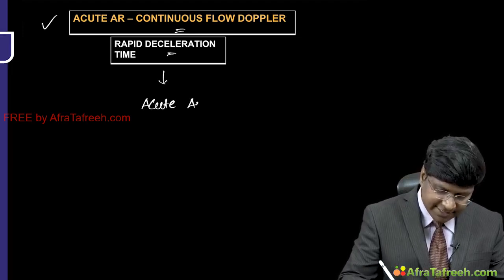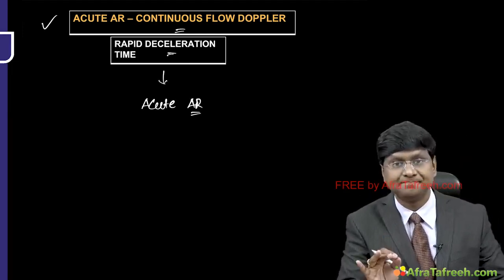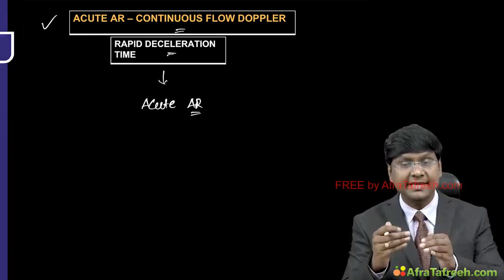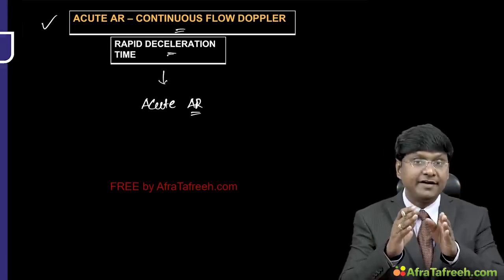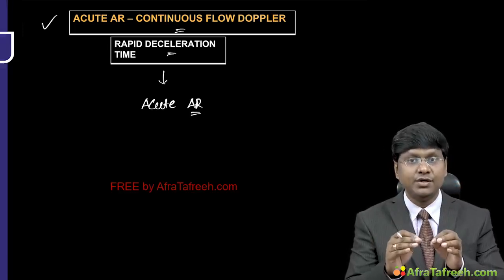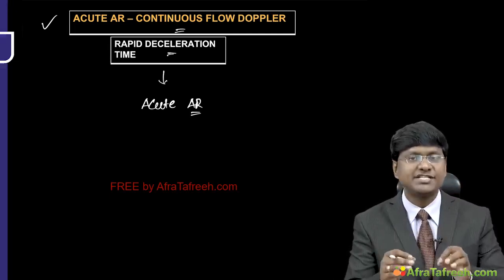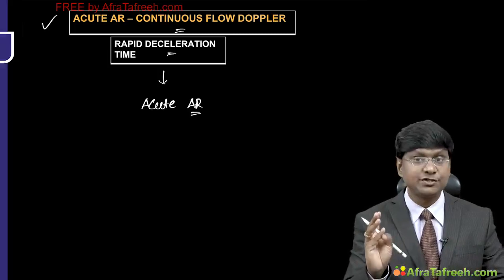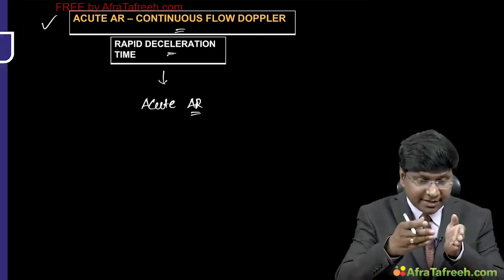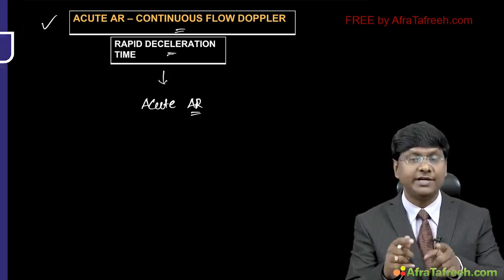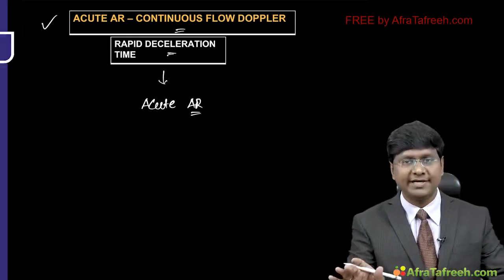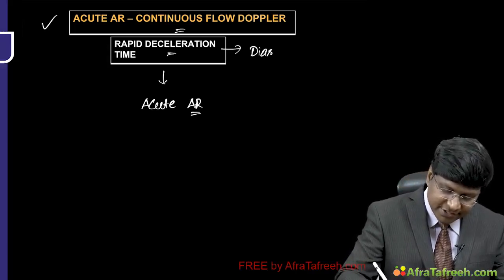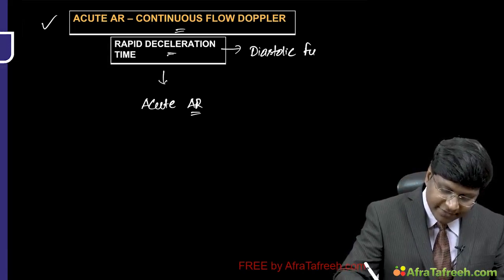So first of all, you should understand what this deceleration time is. Okay, so deceleration time in 2D echo refers to the time it takes for the blood flow velocity in the left ventricle to decrease to its lowest point during the diastole. That is what is called deceleration time. I'll repeat again. It refers to the time it takes for the blood flow velocity in the left ventricle to decrease to its lowest point during the diastole. And this deceleration time tells you about the diastolic function of the left ventricle.